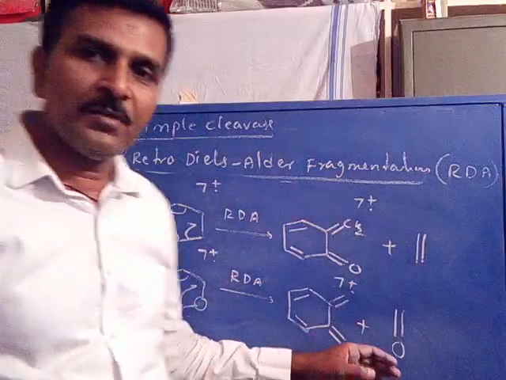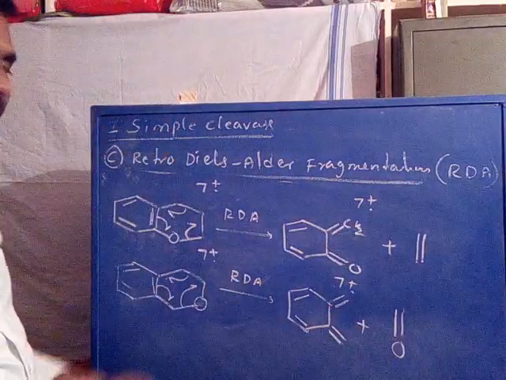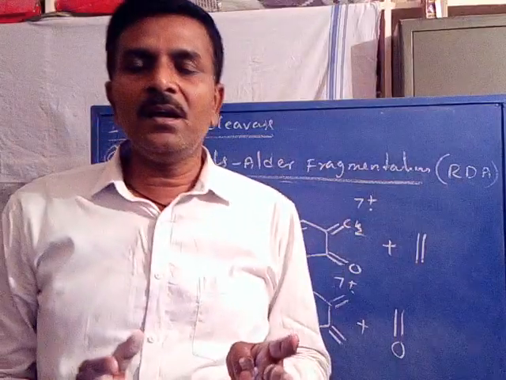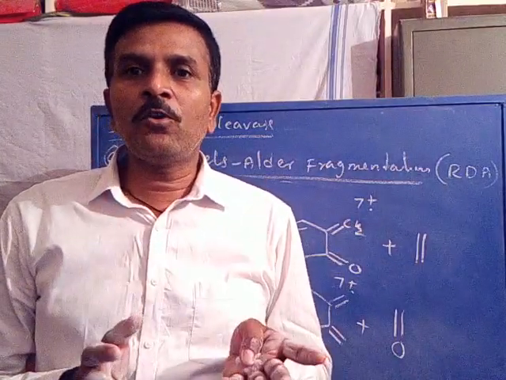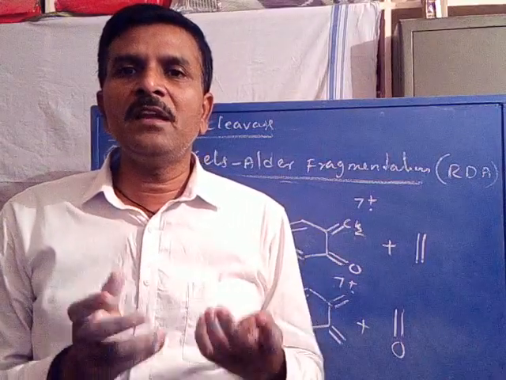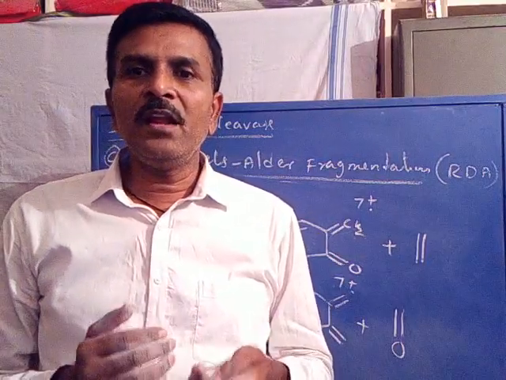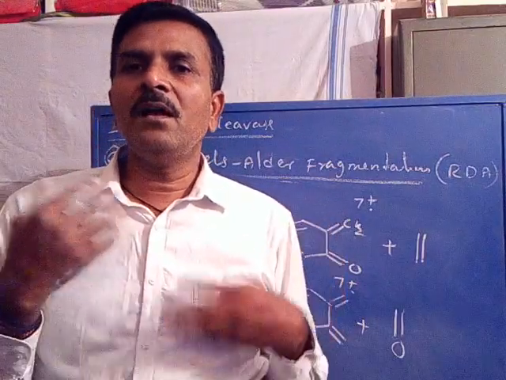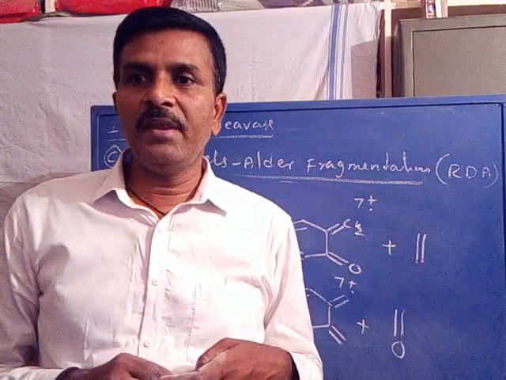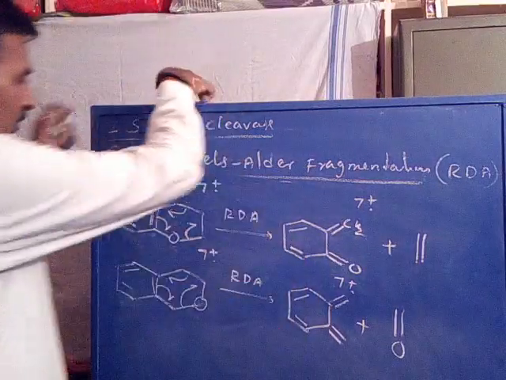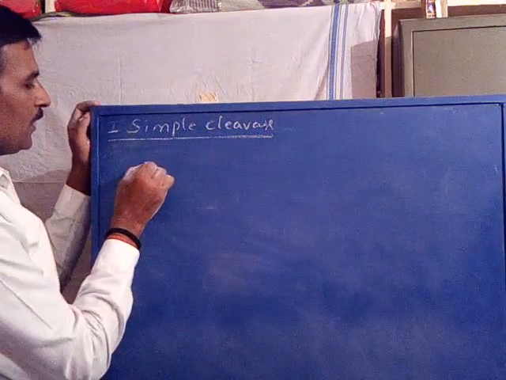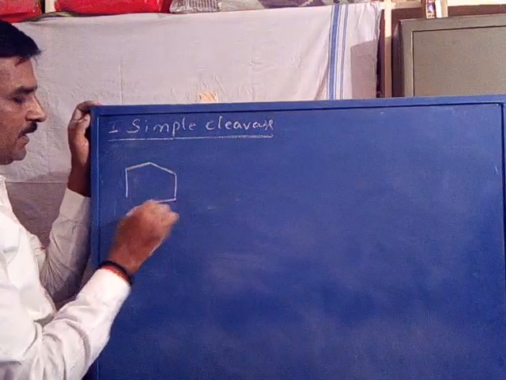Cyclic compounds are transformed into open chain systems, so it is called a reversal. This is a reversal of the reactivity of Diels-Alder. Now, retro-Diels-Alder fragmentation in mass spectrometry is sometimes useful for the prediction of isomers. It is useful for the determination of isomers based on the m by z value of the fragment ions. For example, a cyclohexene carrying an ethyl group.